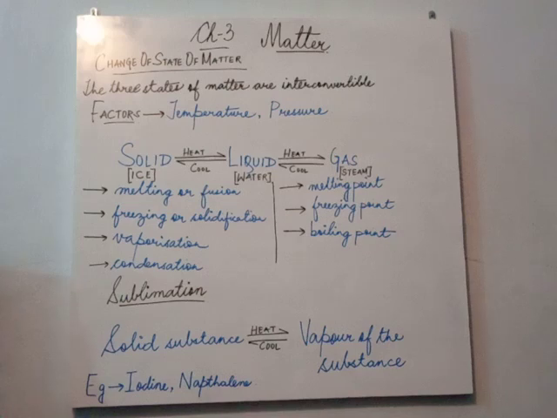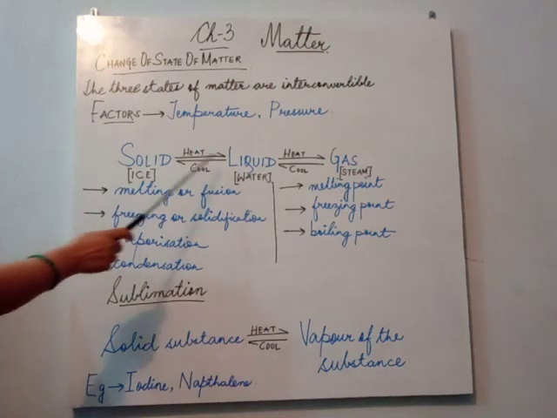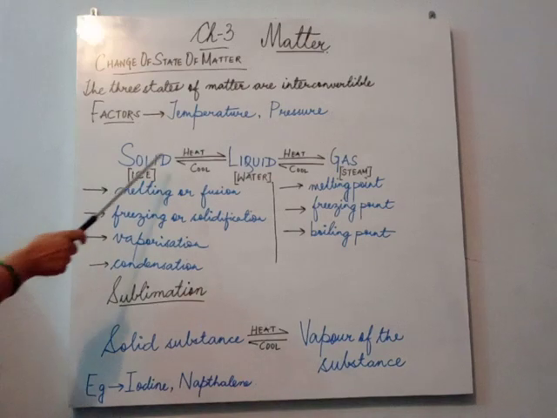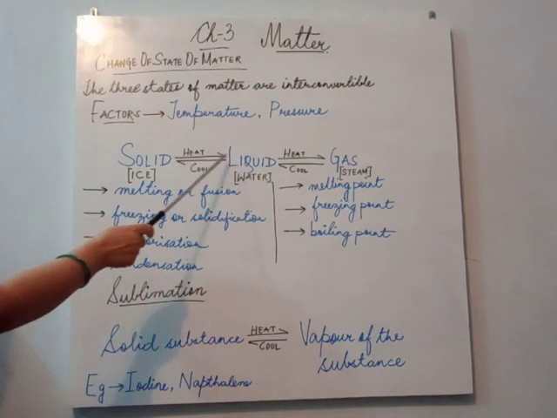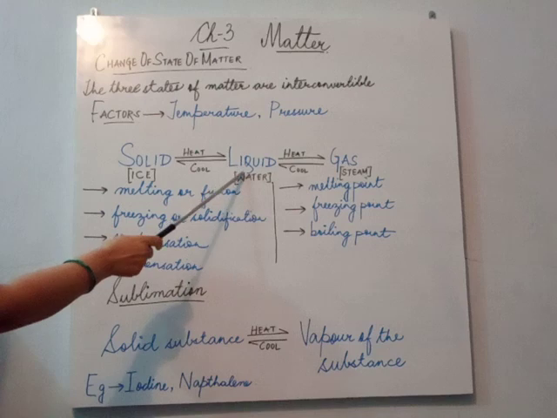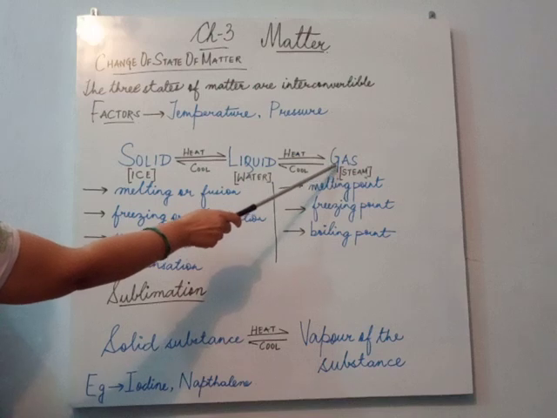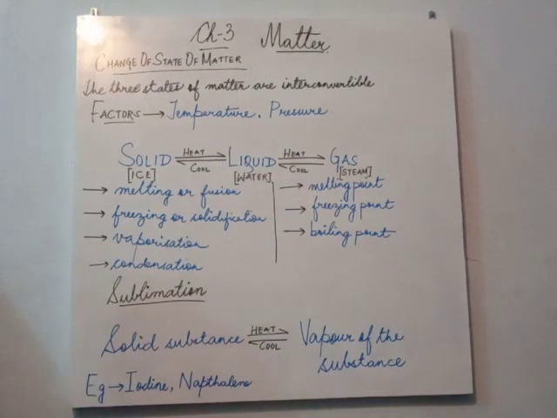So temperature and pressure are two factors which decide that a substance will be a solid, a liquid or a gas. Clear? Now children, you see this equation, and from this equation it is very clear that when ice is heated it melts to give water. That water is a liquid state, and water on further heating gives steam. Steam is the gaseous state. Clear?